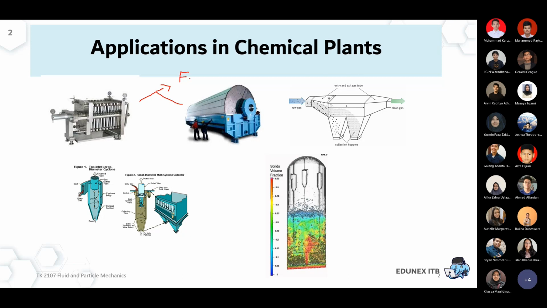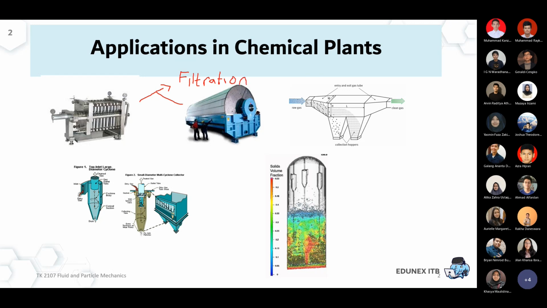The keyword here is filtration, and as the name implies, the application of filtration, of course, is to separate the solid from the combined stream with the fluid. But of course, first we have to understand about the solid characteristic itself.